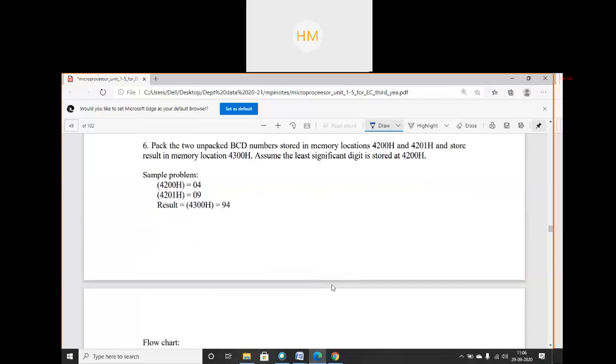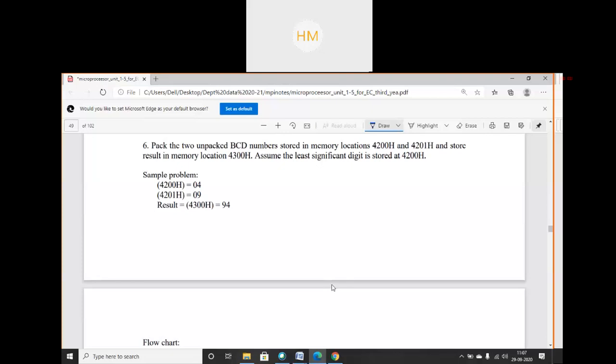Next homework. Pack the 2 unpacked BCD numbers stored in memory locations 4200 hex and 4201 hex, and store the result in memory location 4300 hex.